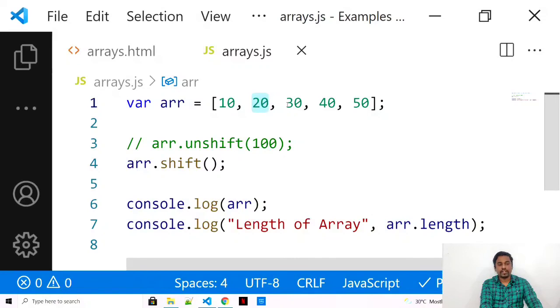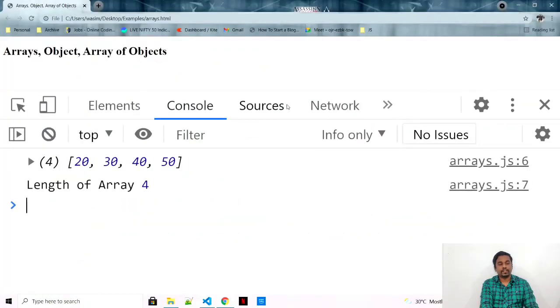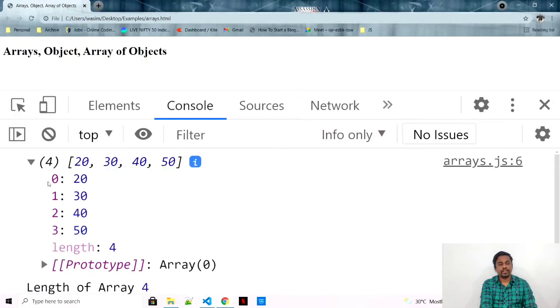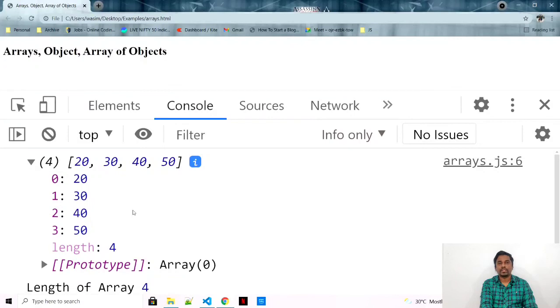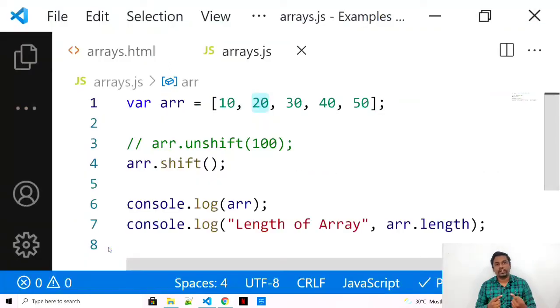So let me quickly refresh it. See, now on the 0th position, my 20 is there. On the first position we have 30, on the second position we have 40 and the last position we have 50. So the length even decreased by 1 because we have shifted. Pop will remove it once, shift will remove it once.